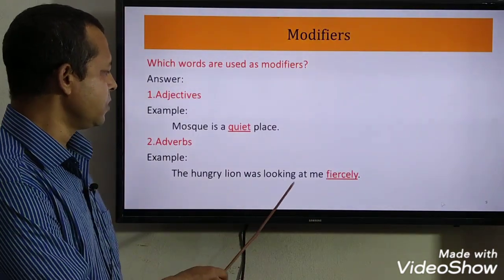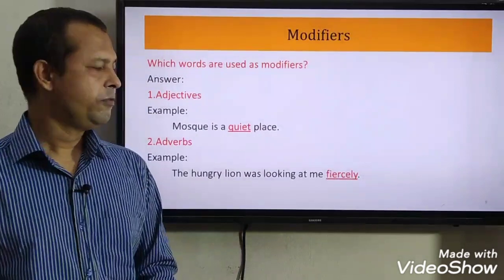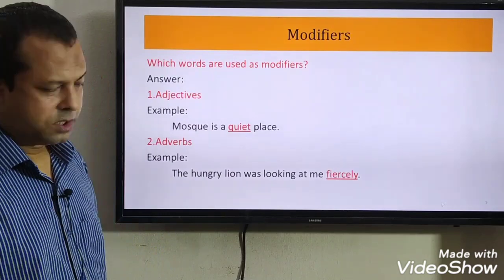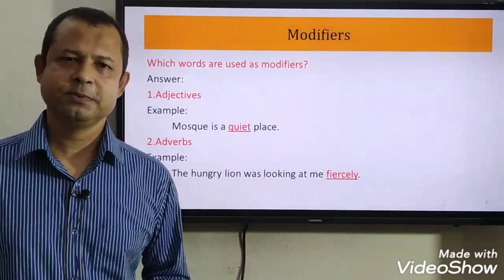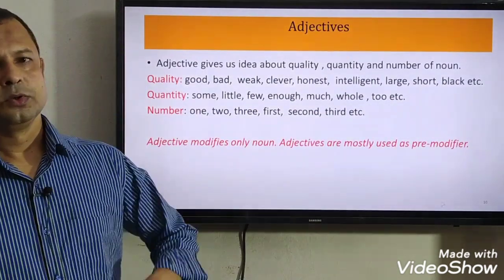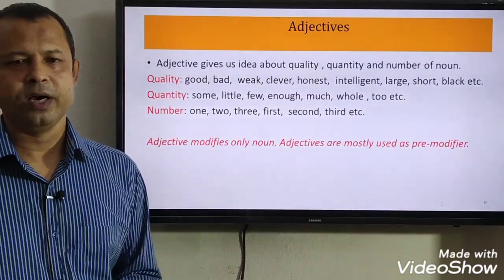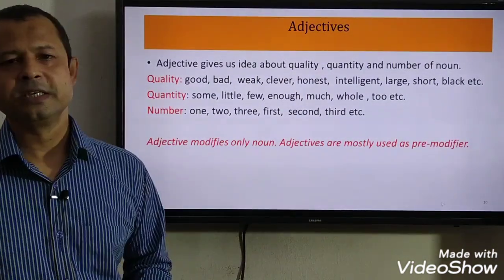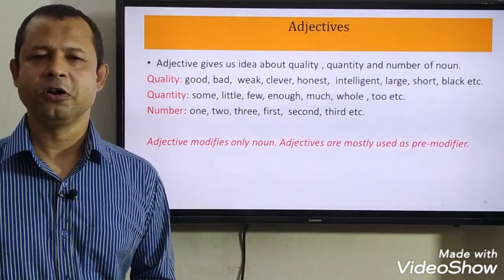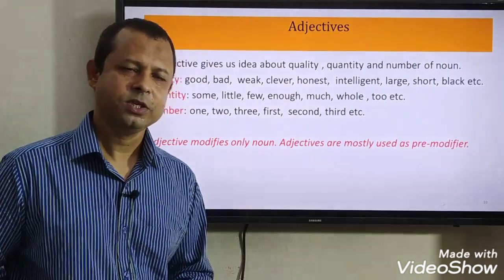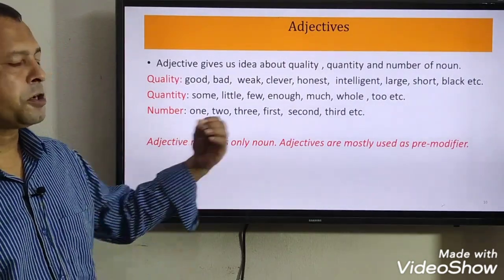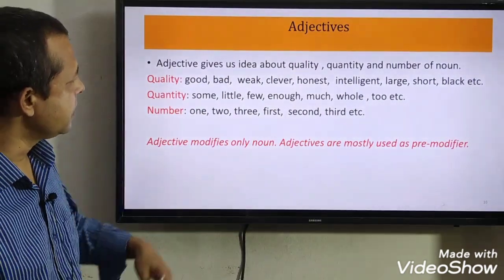Here, the hungry lion was looking at me fiercely. Fiercely is a modifier here, and it is an adverb. So, as modifiers, only adjectives and adverbs are used in English. To do well in modifiers, you must gain knowledge about adjectives and adverbs. If you don't have sound knowledge about them, you cannot do well in modifiers. For this reason, I have briefly discussed them here.